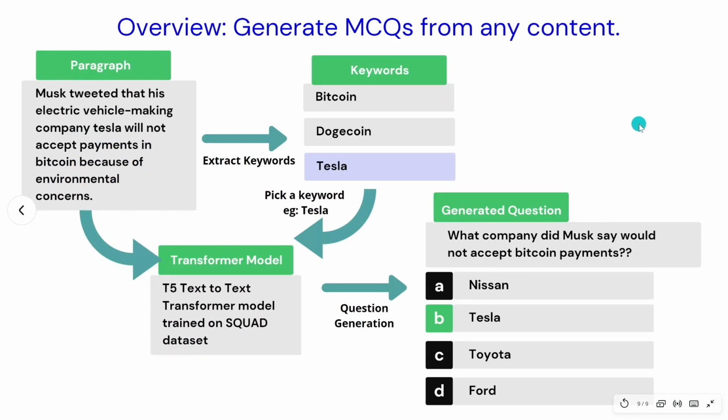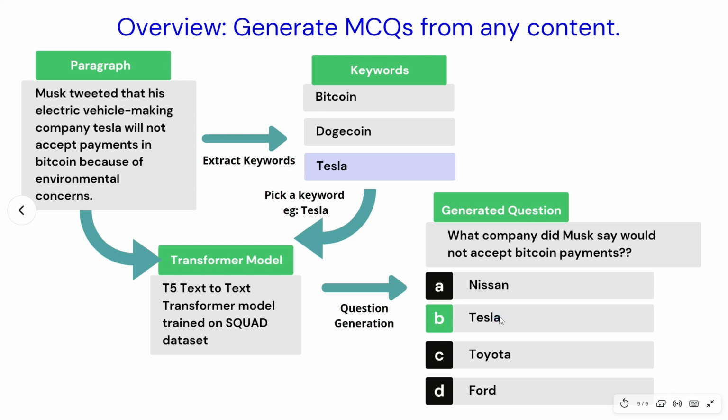So again, just going over the flow that we have. We get the whole document, then we summarize it into just a few sentences. From that summarized paragraph or set of sentences, we'll extract some keywords. Let's say Tesla. Then we give that keyword as well as the context, that is the summary, to the T5 transformer model, and it will generate a question. Now we know that Tesla is the correct answer because that is the keyword that we gave, and we have the question generated with the T5 transformer model.